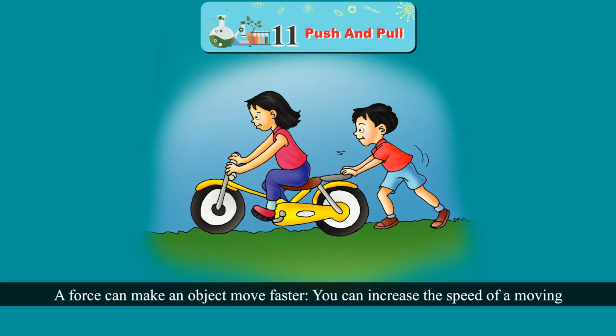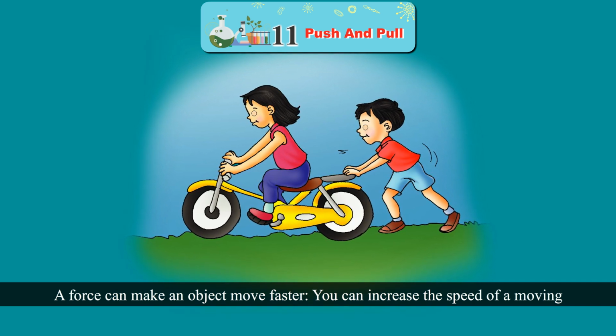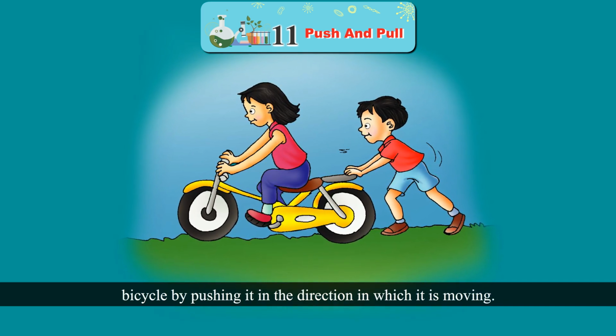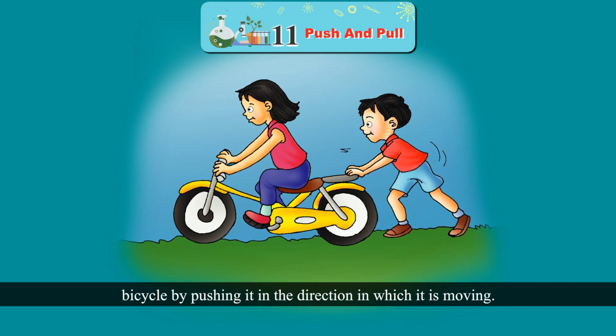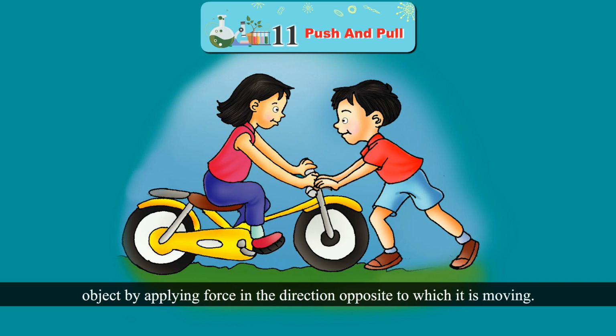A force can make an object move faster. You can increase the speed of a moving bicycle by pushing it in the direction in which it is moving. A force can slow down a fast-moving object. You can slow down the speed of a moving object by applying force in the direction opposite to which it is moving.